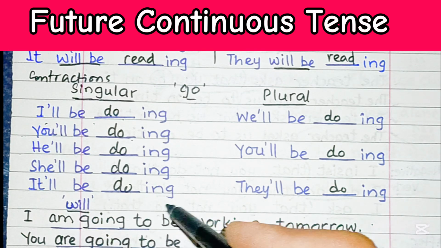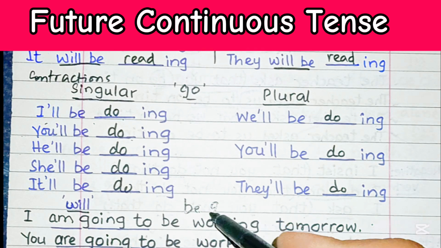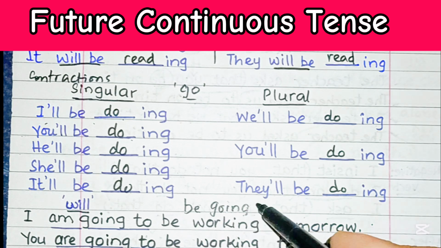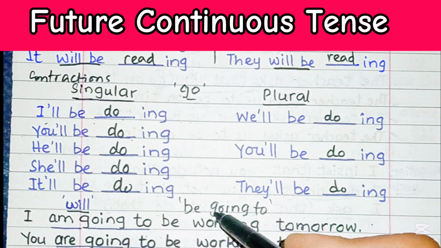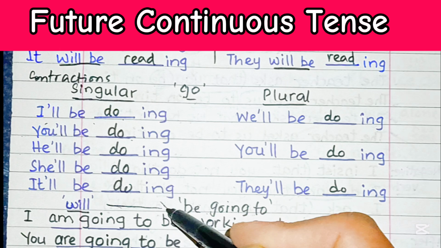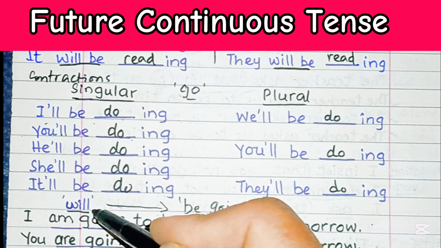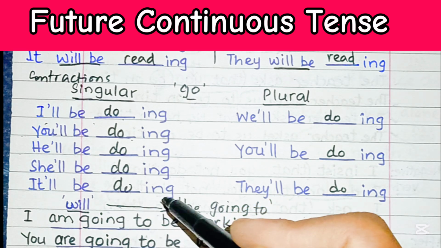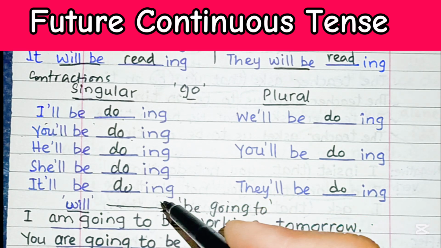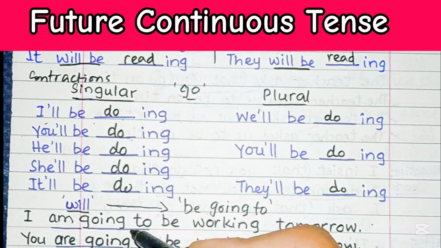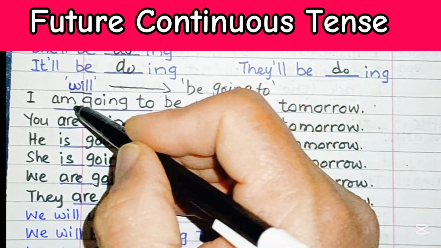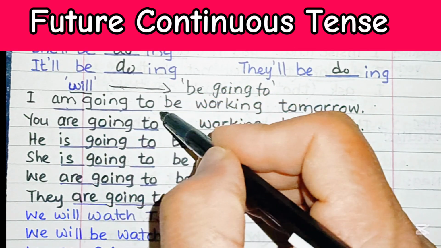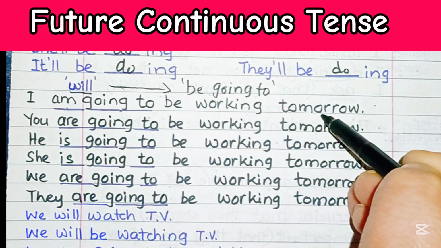Be going to, this particular structure, can be replaced by will. Be going to can be substituted for will. So instead of saying I will be working tomorrow, we can write like this: I am going to be working tomorrow.